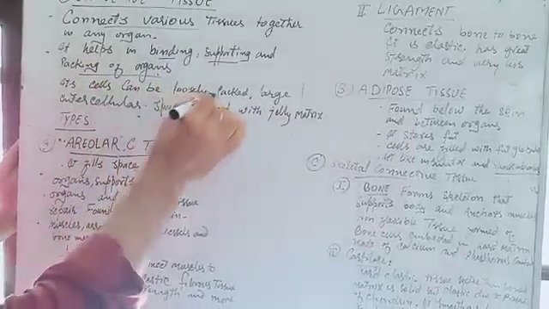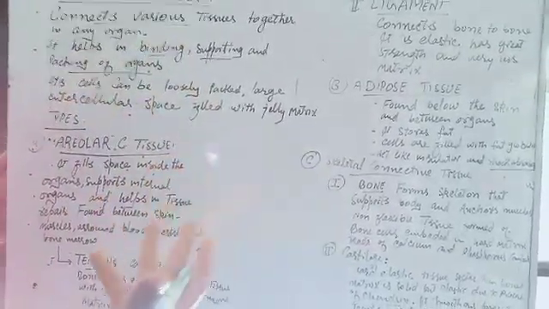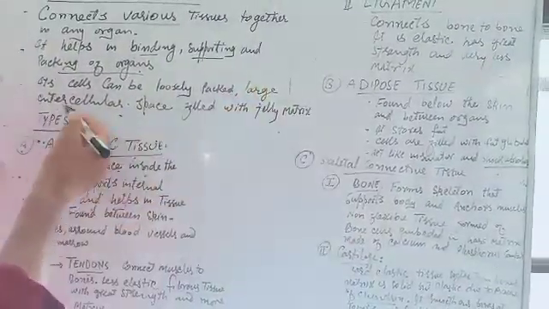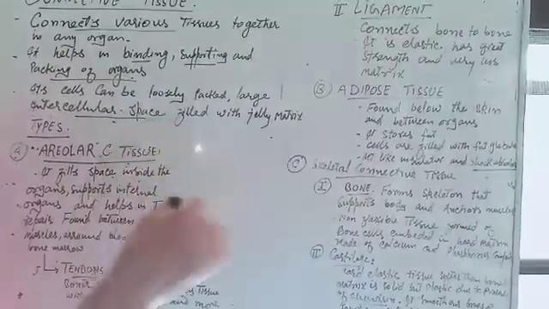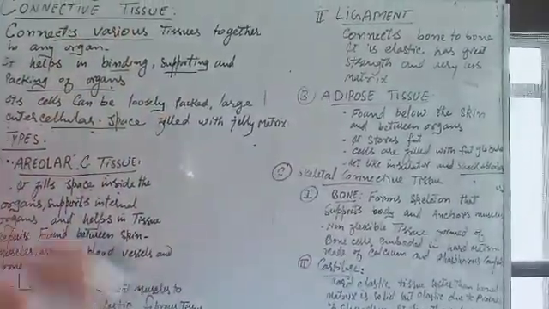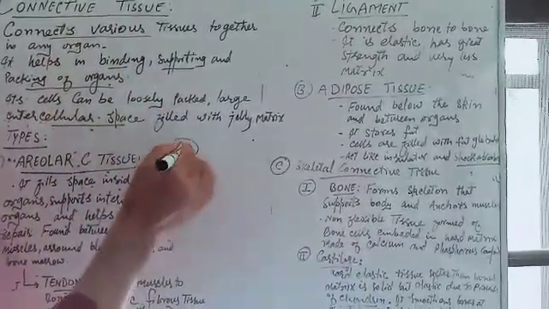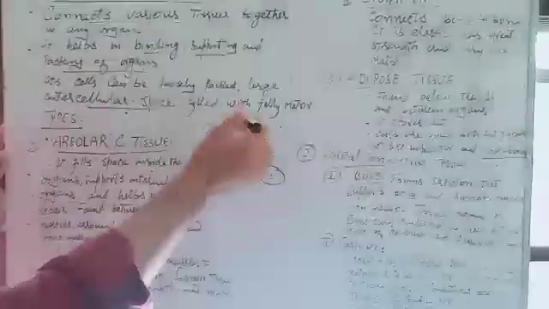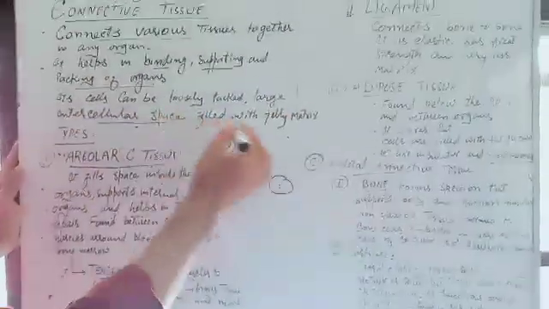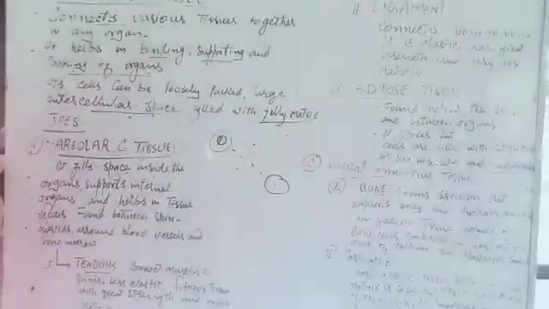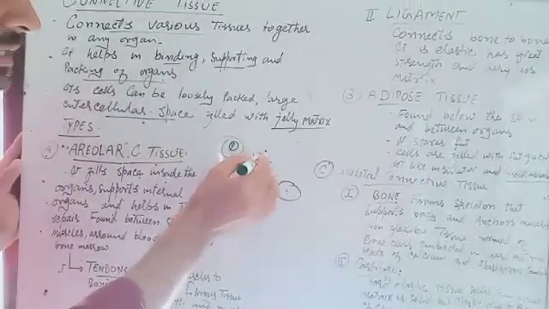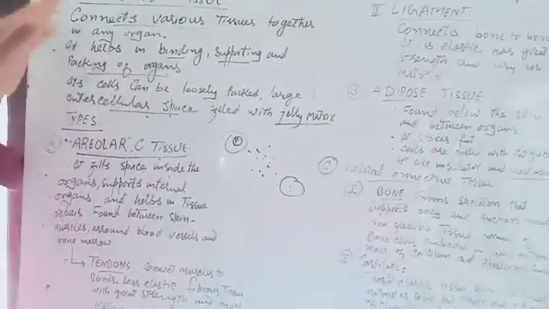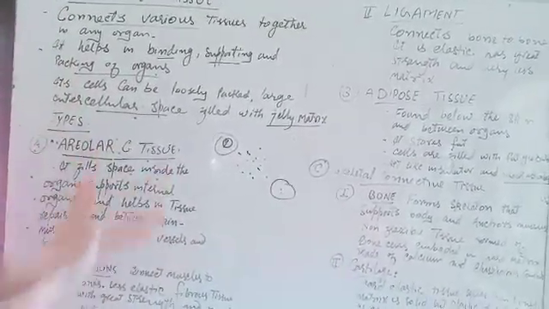Its cells can be loosely packed, or they can be very tightly packed. Mostly all the types of connective tissue have large intercellular space. That means there is the first cell, the second cell, and between them there is the large intercellular space. The intercellular space is filled with jelly matrix, and the substance which is present between the cells is a jelly matrix. It is a jelly substance or fluidy substance. The connective tissue has the following types.